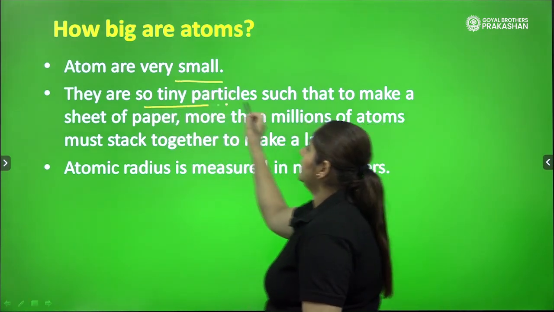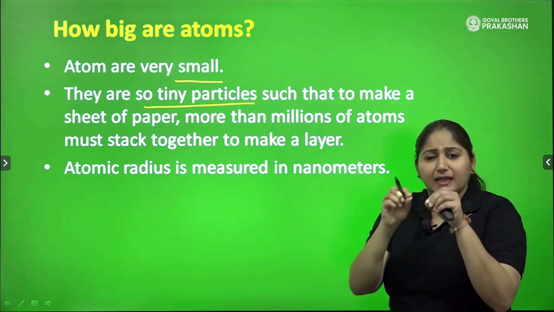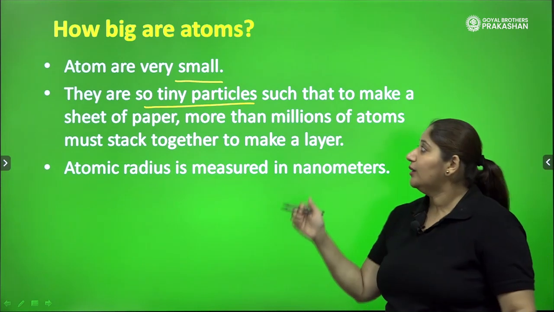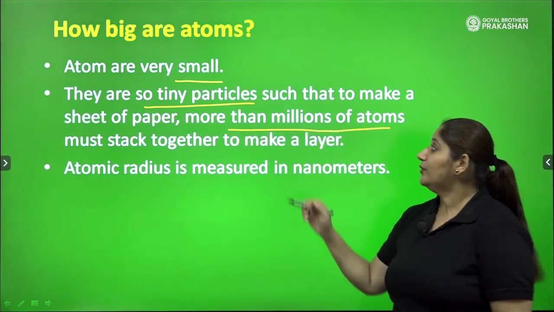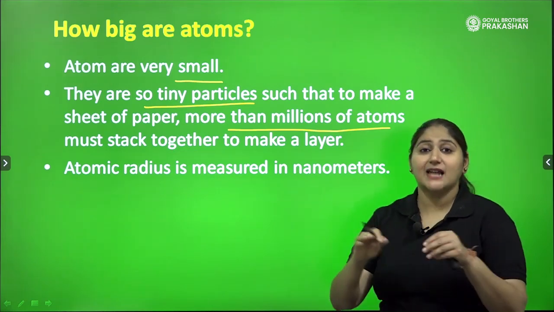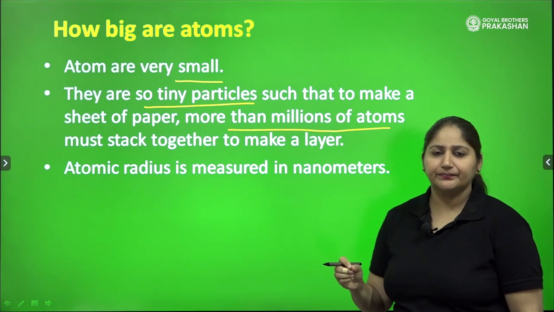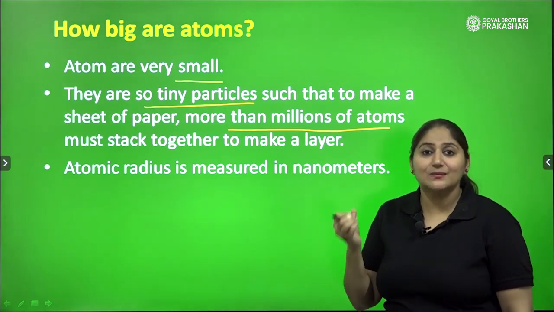They are such tiny particles that to make a sheet of paper, just a thin sheet of paper, how many particles or atoms do we need? More than millions of atoms we need. So more than millions of the atoms must stack together in order to form a thin sheet of paper. So see how small they are. They are not big, they are small.